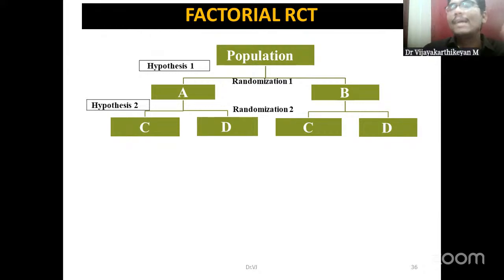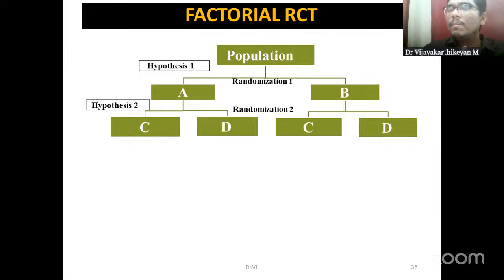Okay, we will be assessing the outcome in both the groups. Then what we will do is, we will in turn randomize them with respect to two other interventions, C and D. Okay, C, for example, A would have already received diet, right? A with C will be diet plus, say for example, stress management techniques. Okay, so yoga, meditation, like that.